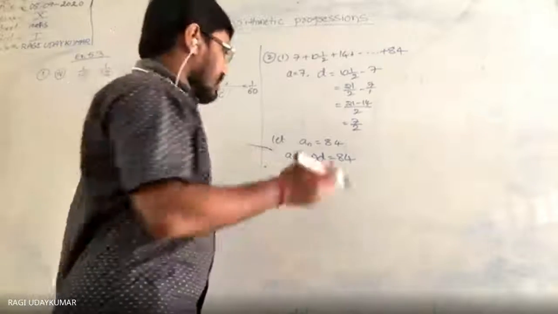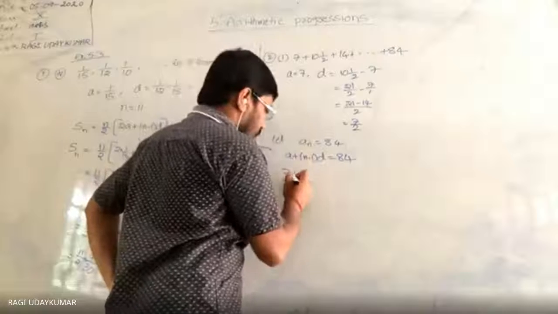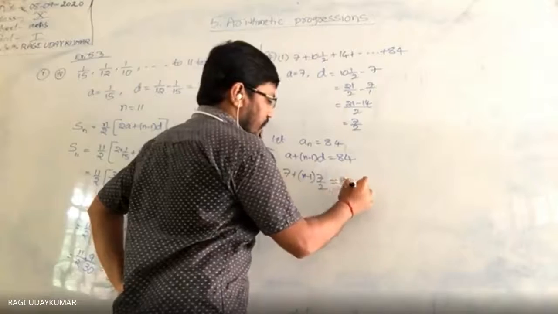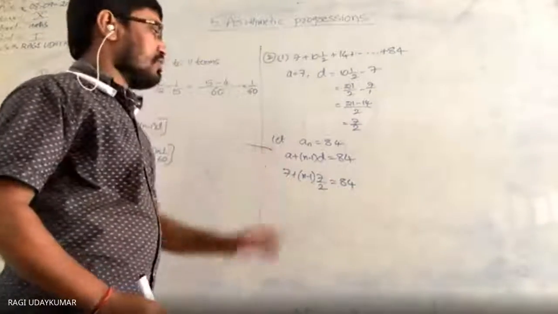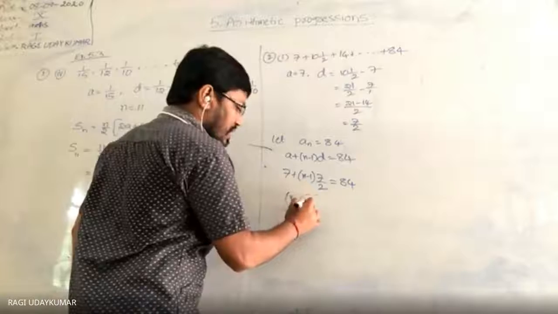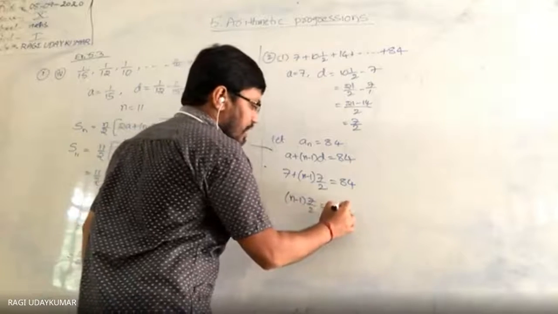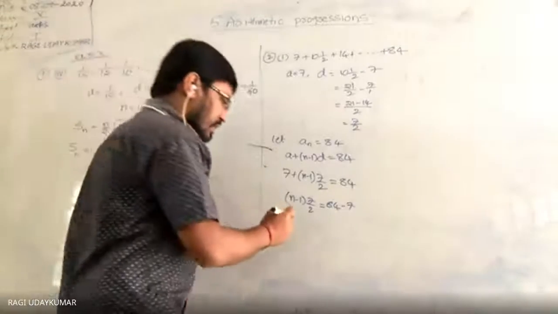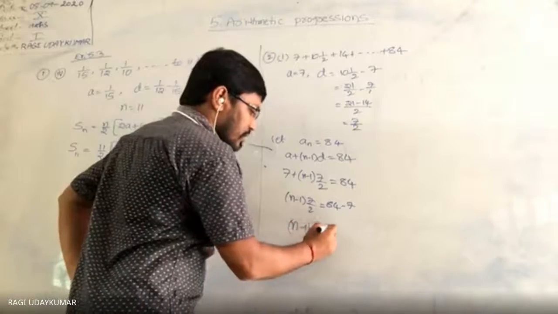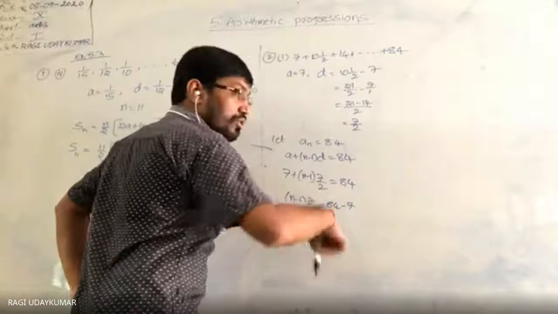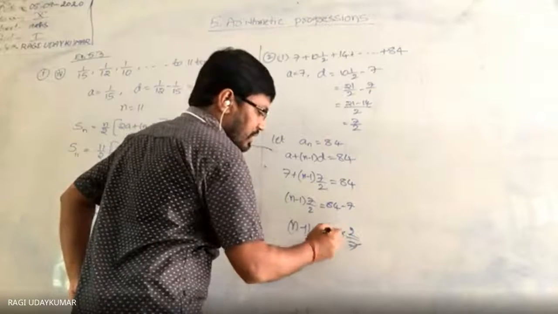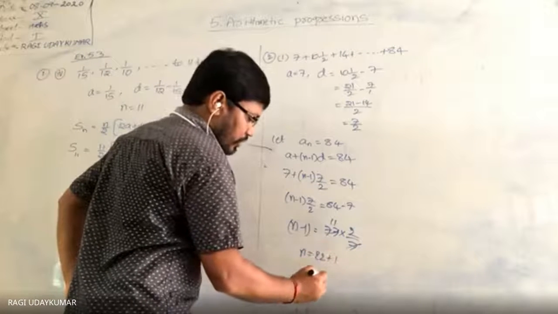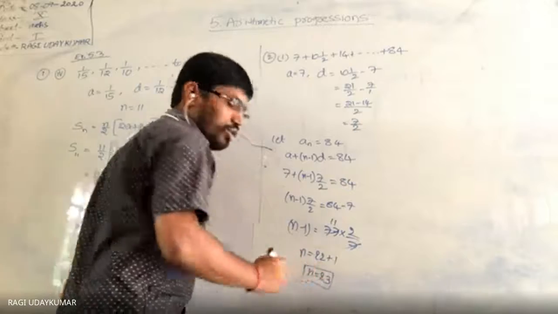In the same way, 7 plus n minus 1 into 7 by 2 equals 84. Take the 7 to the right side: n minus 1 into 7 by 2 equals 84 minus 7, which is 77. So n minus 1 equals 77 into 2 by 7, which is 22. N equals 22 plus 1, so n equals 23. The number of terms is 23.